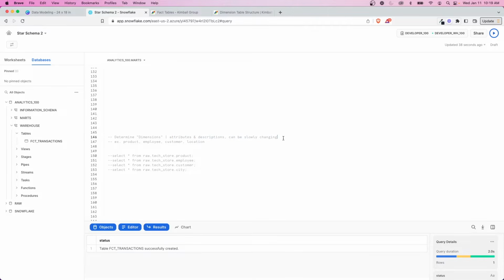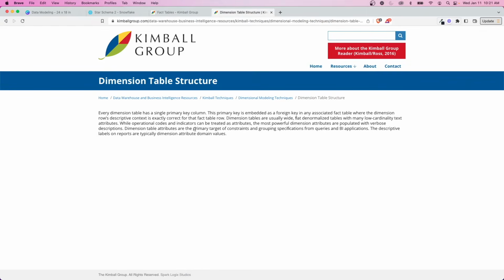You can have a slowly changing dimension, which would mean you have a description that slowly changes over time. For example, the office location of an employee might change from one year to the next. How do you handle that change? How do you make sure you have both of them, or do you override it? What do you do? There are different strategies for handling that, all of which are discussed within the documentation, and you can decide what works best for you. So in our case, for example, we have product, an employee, a customer, and a location, which we'll just say is city. And there's more information here in terms of what would be characterized as a dimension.